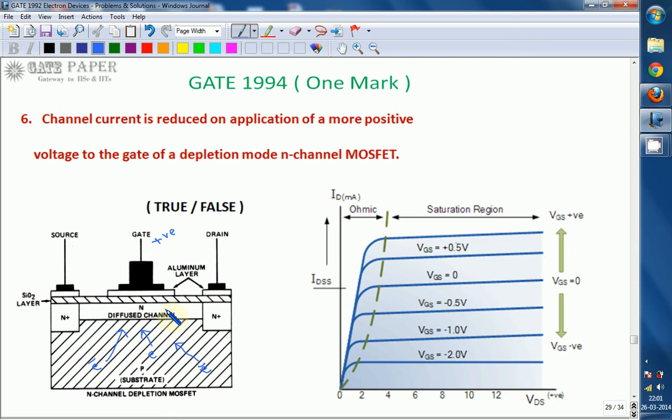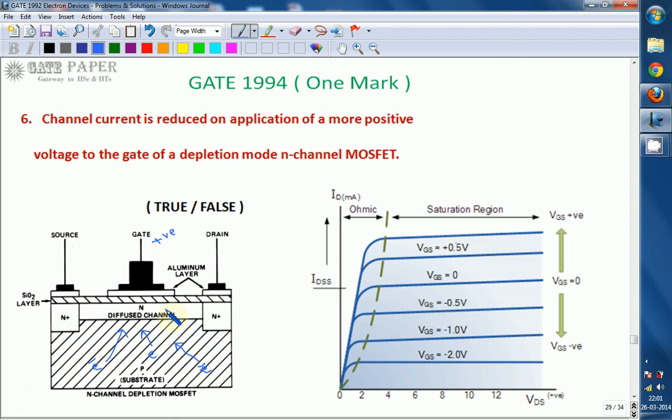To reduce or deplete the channel, we must apply negative voltage, so that the negative voltage repels the electrons from the diffused channel as you increase the negative voltage. At one voltage, the channel is completely depleted of electrons, that is, no electron will be present. By that time it acts as an off switch.